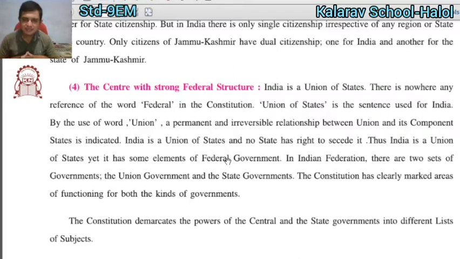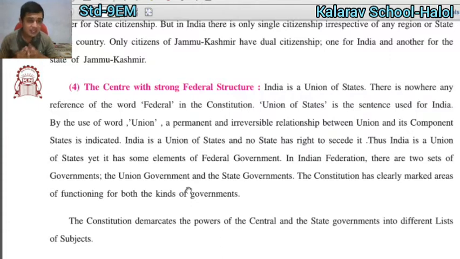In the Indian Federation, there are two seats of government. Number 1 is the union government and number 2 is the state government. The constitution clearly makes provision for the functioning of both kinds of government.